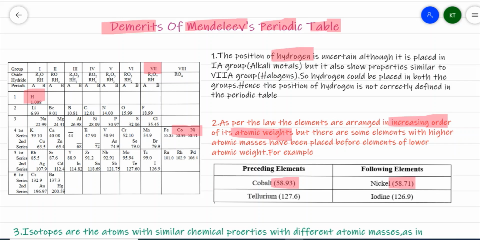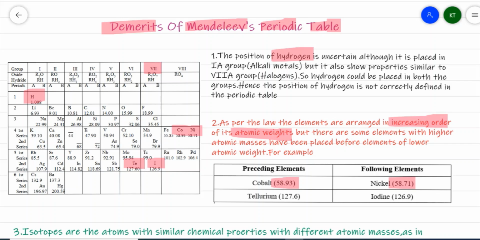The same problem comes with tellurium and iodine. Tellurium has an atomic weight of 127.6 and iodine has 126.9. So iodine should come first, followed by tellurium, but it has not been done that way. In order to accommodate the properties of iodine in its particular group, iodine has been given the next place and tellurium has been pushed ahead.